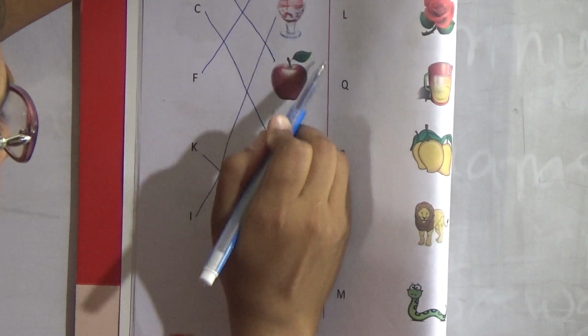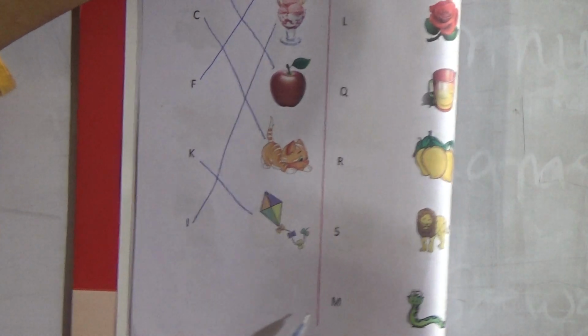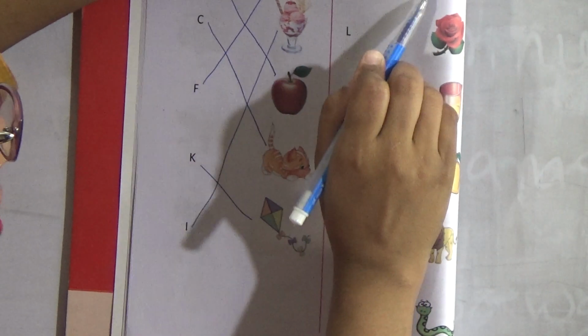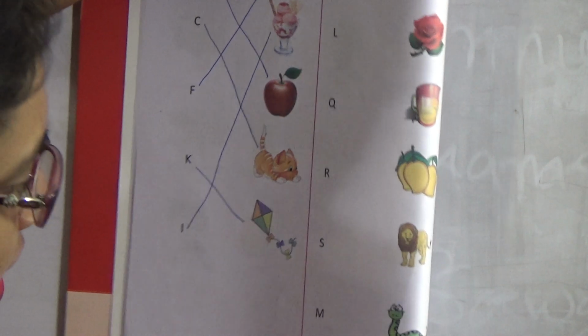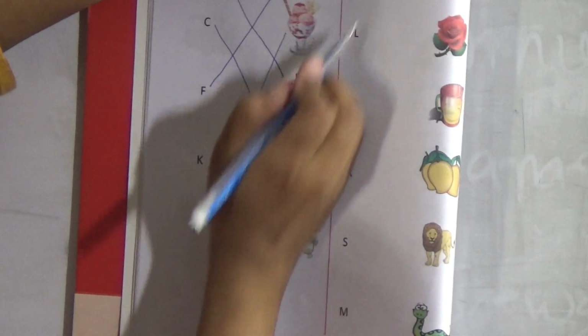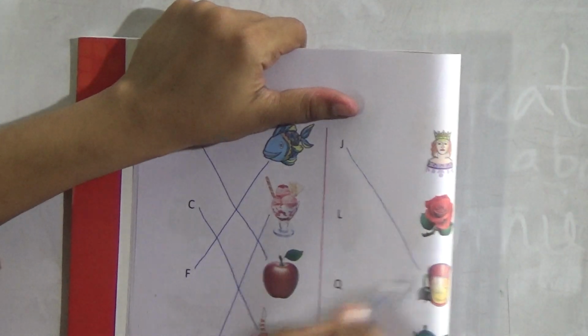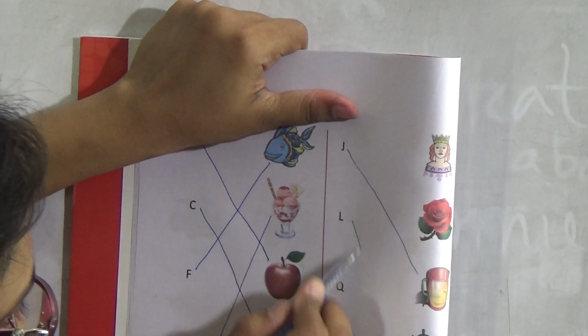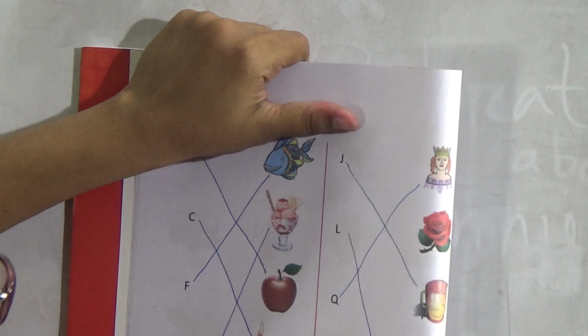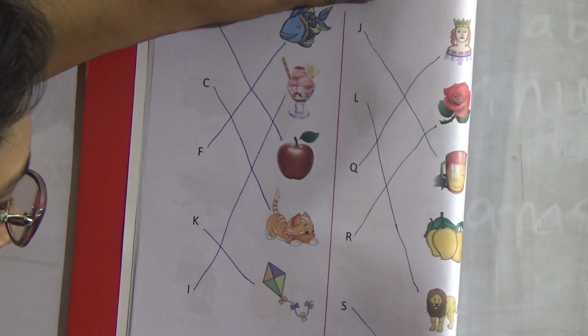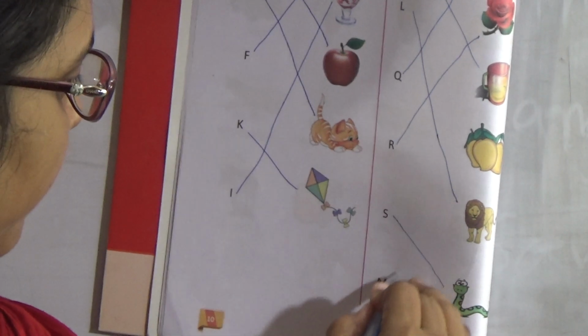J, L, Q, R, S, M. So here are the pictures: queen, rose, jug, mango, lion, snake. So at first J for jug, we have to match it. L for lion, we have to match it. Q for queen, R for rose, S for snake, M for mango.